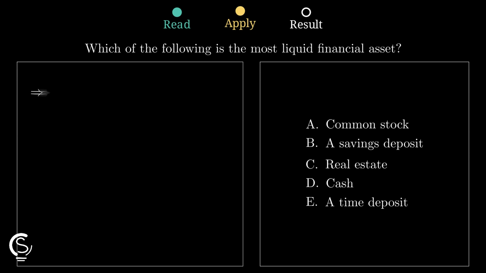Cash is already the medium of exchange, making it the most liquid asset possible. You can spend it immediately without any conversion process or delay. It is the gold standard.